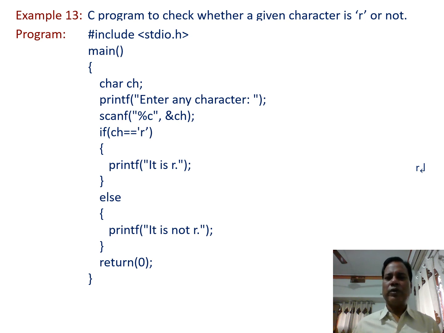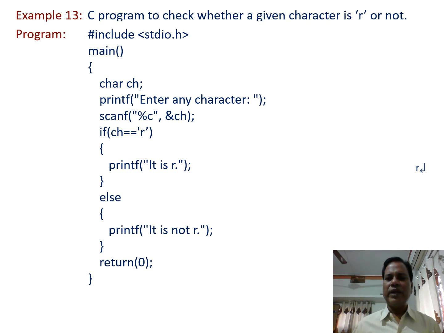To get any character in the program, we have to declare a character type variable. So here a character type variable is declared, and then, as usual, the printf statement prints the message "enter any character" on the output screen. Because when the scanf function is executed, the compiler waits for a response from the user. So what type of response? For that, this message is printed using the printf function.